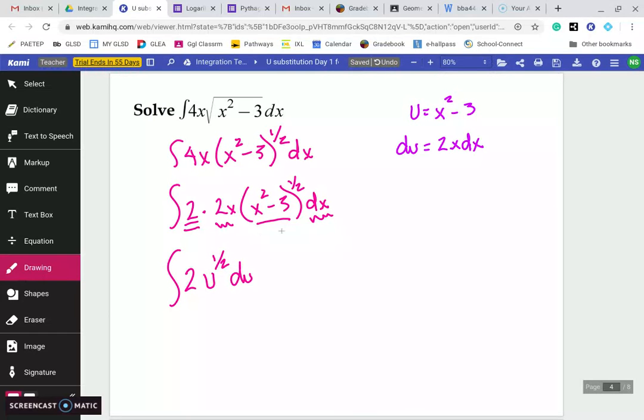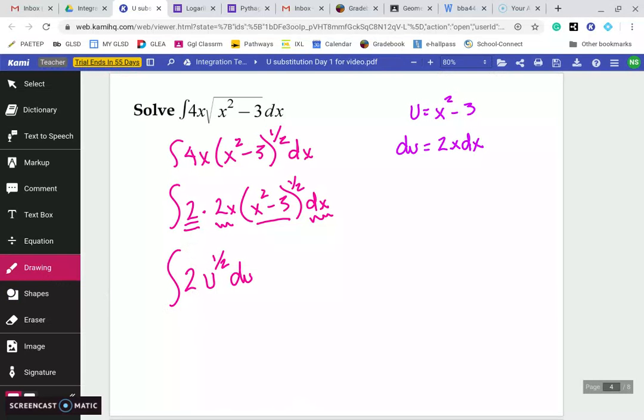Okay, again, where does everything go? This is u, so this becomes u to the 1/2. The 2x and the dx become the du, and that 2 just stays there. So we had an extra 2 there, which is fine. Okay, so it's not exactly the derivative, but we had an extra number, so that number just stays there. That's fine. So now again, we integrate like normal.